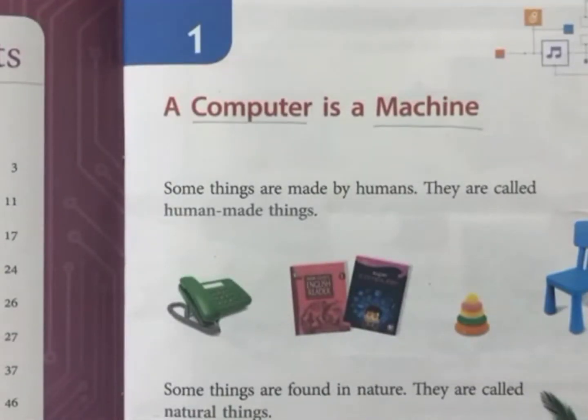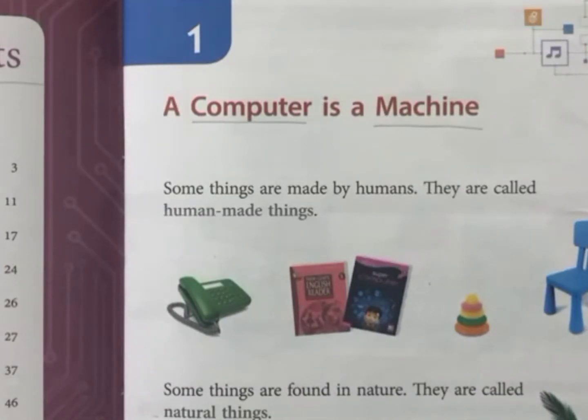Now the very first thing you will learn in this lesson is human made things, that is also called man-made things. What are man-made things? Things that are made by us.